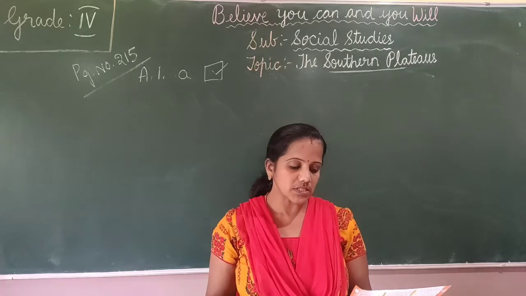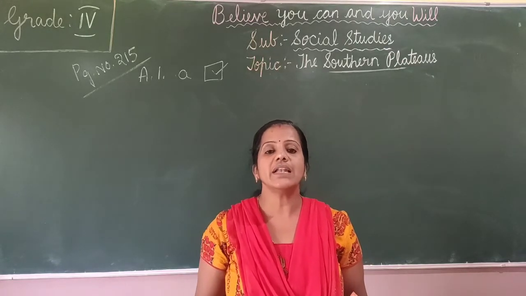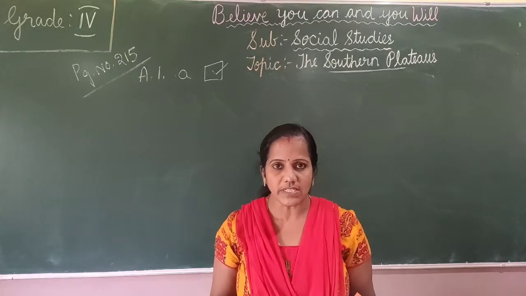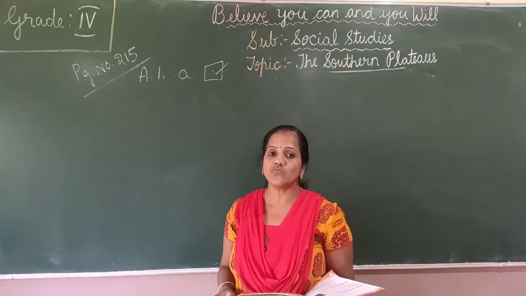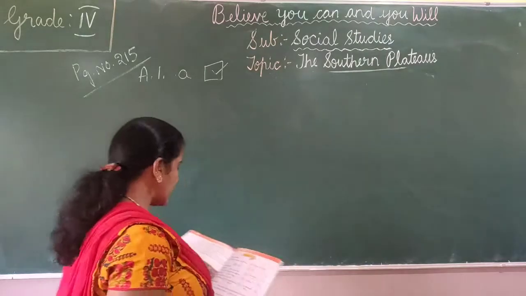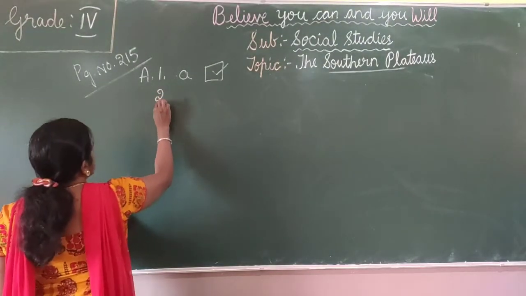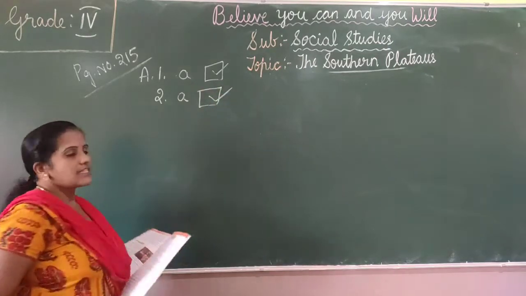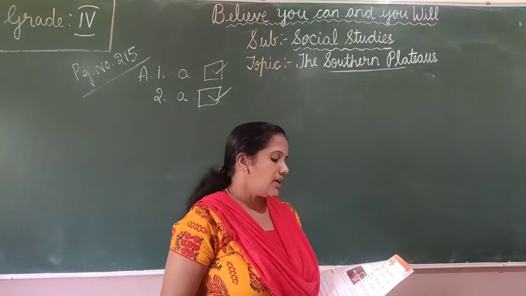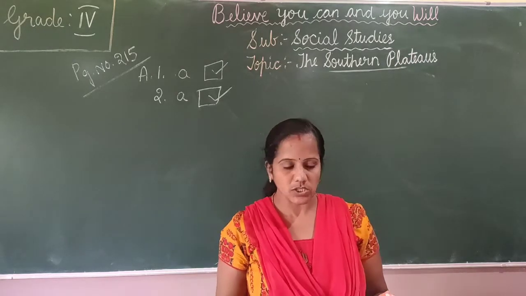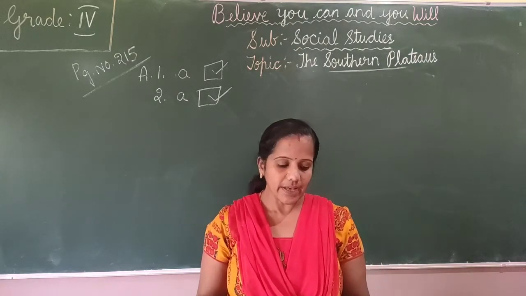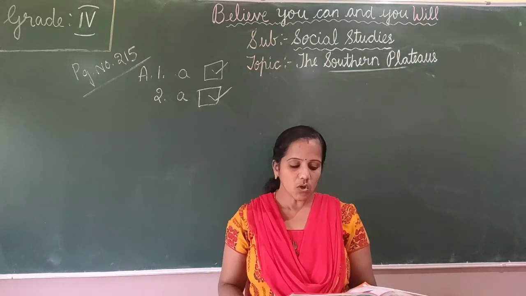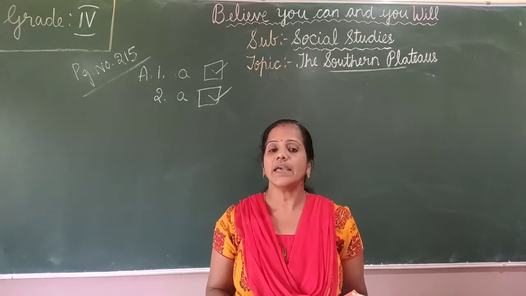The second question: cotton grows well in black soil, red soil, alluvial soil. Cotton grows well in black soil, so the second answer is option A. Tick option A. The third one: the longest river in the Deccan Plateau is Godavari, Ganga, Yamuna.